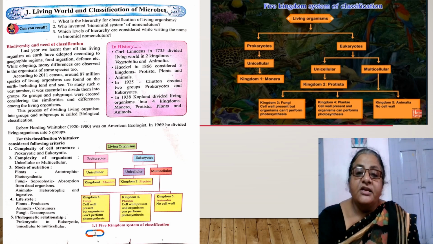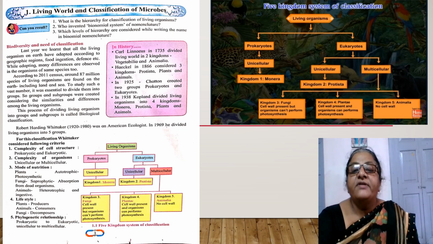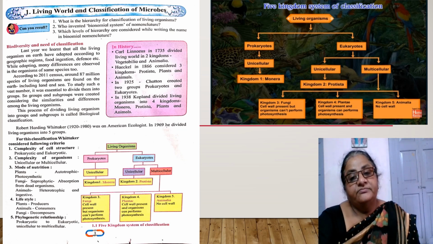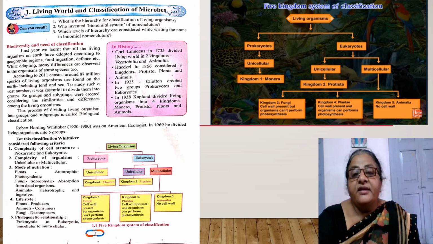All the organisms which we cannot see with our eyes are included in the kingdom Protista, while all multicellular organisms are included in 3 kingdoms. First one, fungi, then Plantae, and then Animalia. In this way, the 5 kingdom classification was introduced by Robert Whittaker.